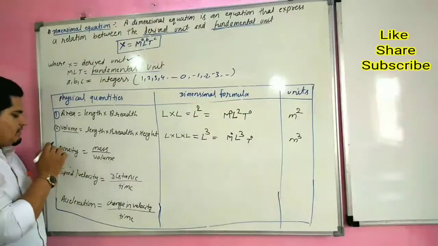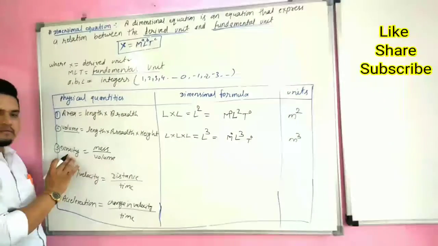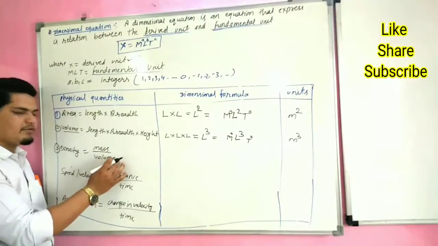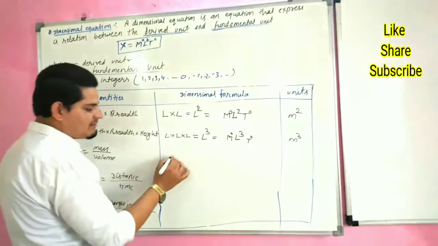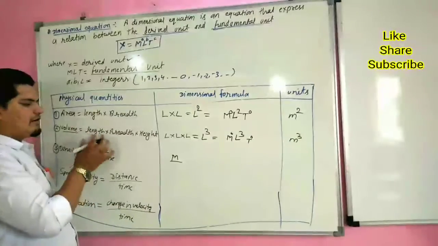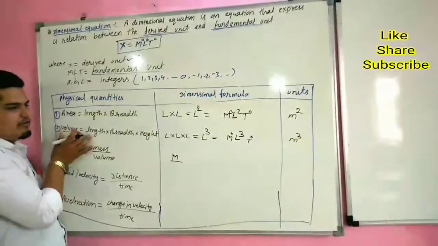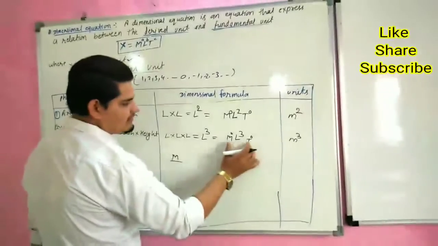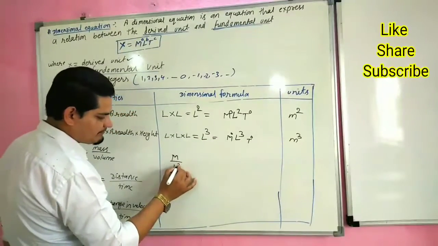Now our third topic is density. Density is equal to mass upon volume. Mass is measured in terms of M, and we already calculated the dimension of volume. The dimension of volume is L to the power 3.